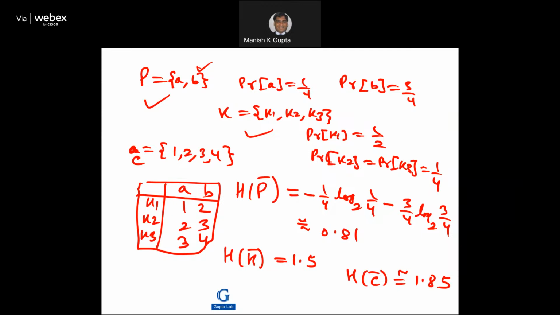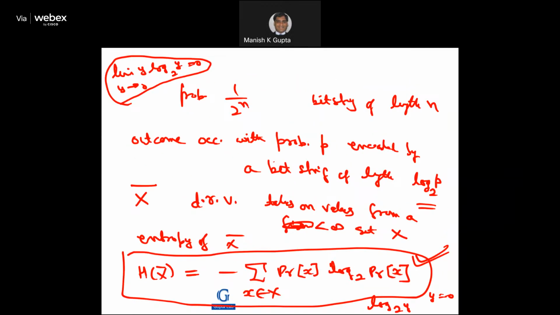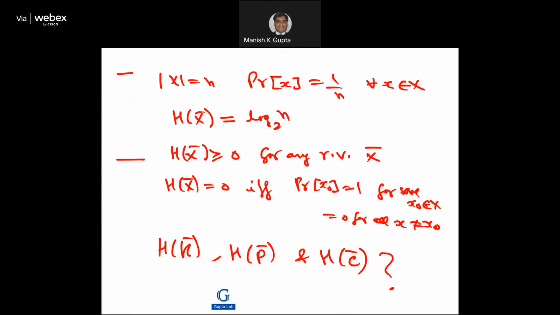So encryption of a with k1 is 1, right? All those things you can read from the table. So what will the entropy of P be? P is a discrete random variable now. First we compute for a. What is the probability of a? I'm just applying the formula here: minus the summation over x belonging to X of probability of x times log base 2 of probability of x, for each x in X. So now there are two things, a and b, so I have to compute for both, right?